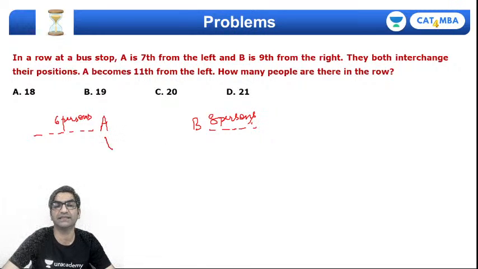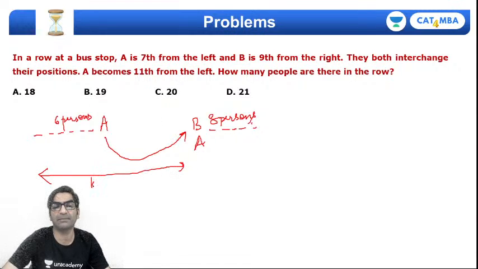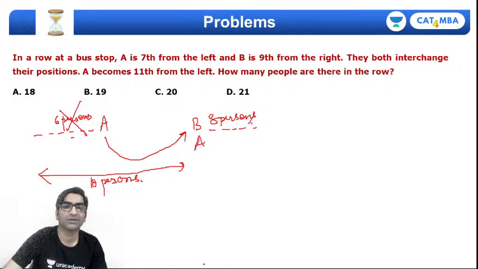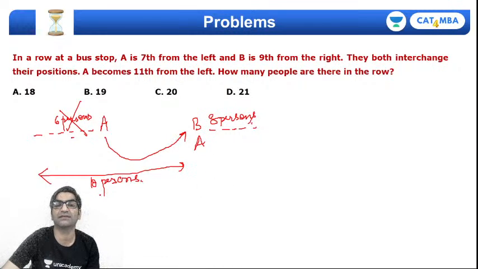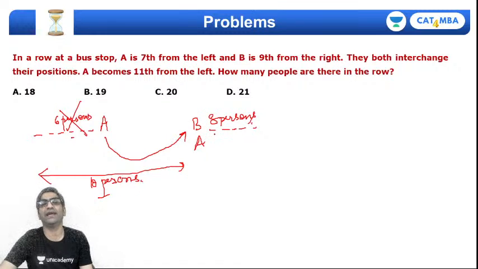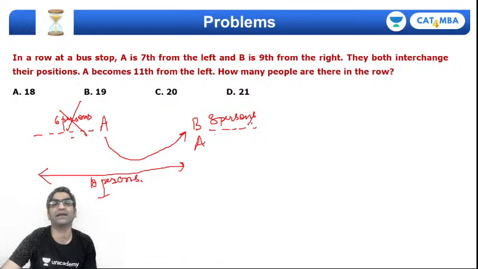They both interchange their positions, which means if A comes here, then A becomes 11th from the left, which means there will be 10 persons, right? But ये 6 persons actually irrelevant है. तो ये अगर A को यहाँ B की जगह बिठाया जाए तो A के लेफ्ट में 10 लोग आ रहे हैं. तो A के लेफ्ट में 10 लोग हैं, राइट में 8 लोग हैं, right?